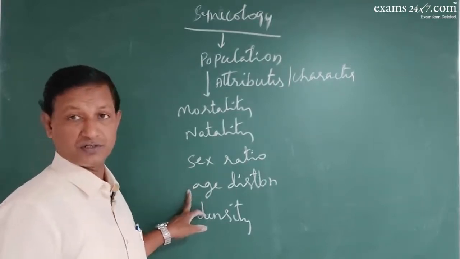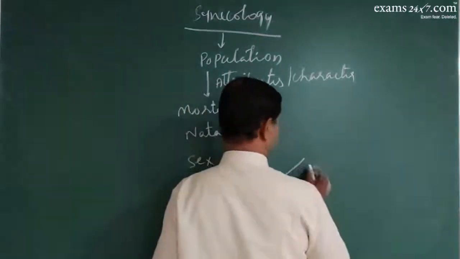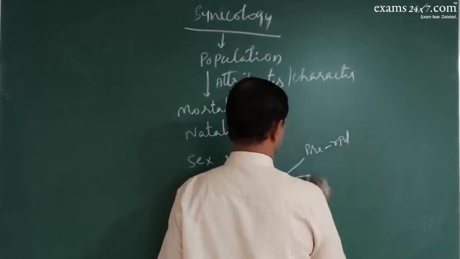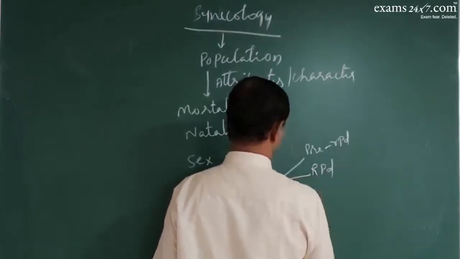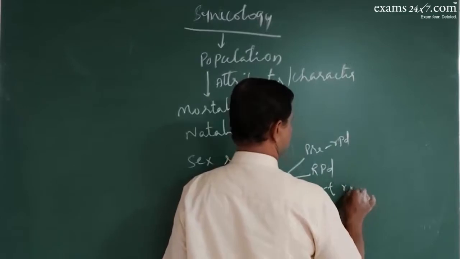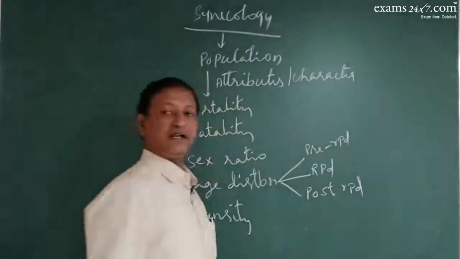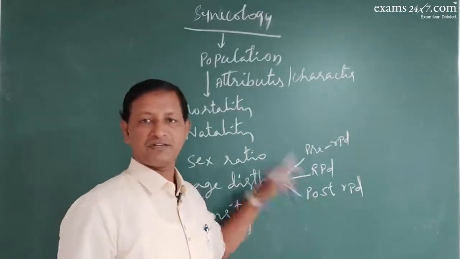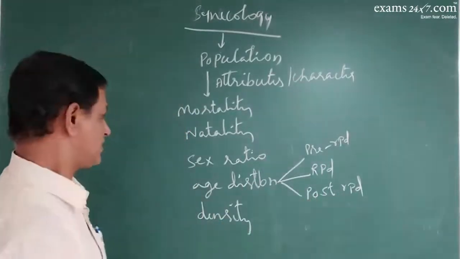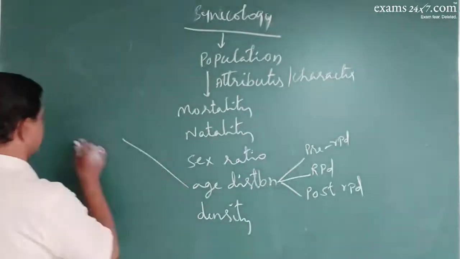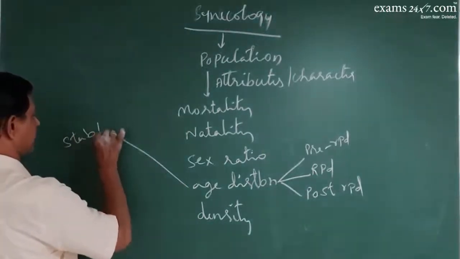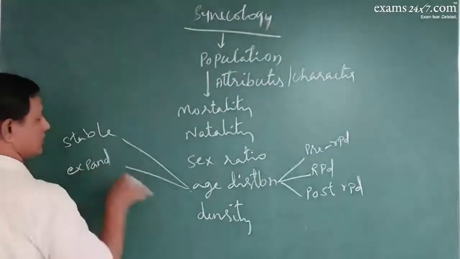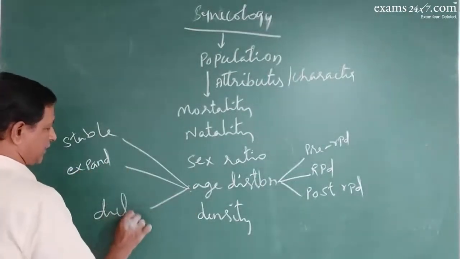Age distribution is the pre-reproductive, reproductive and post-reproductive groups. What is the number of individuals in each of these categories? This will give you three types of populations: stable population, expanding population, or declining population.